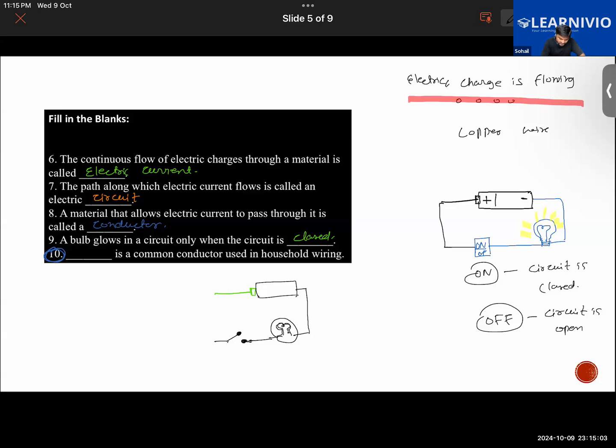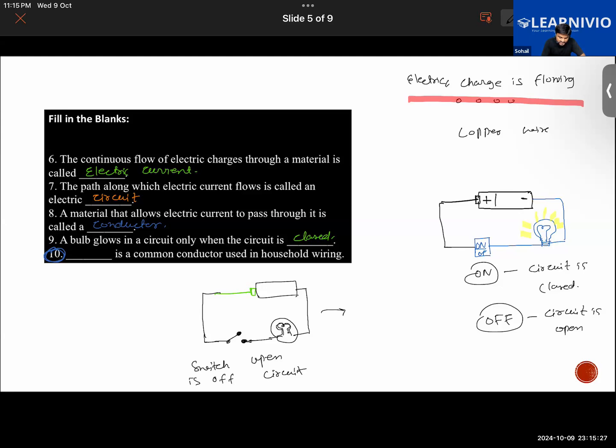Right now the switch is off. Why? Because the two wires are not connected here. As you can see, it is not connected. So this is called an open circuit when the switch is off, so the bulb will not glow.